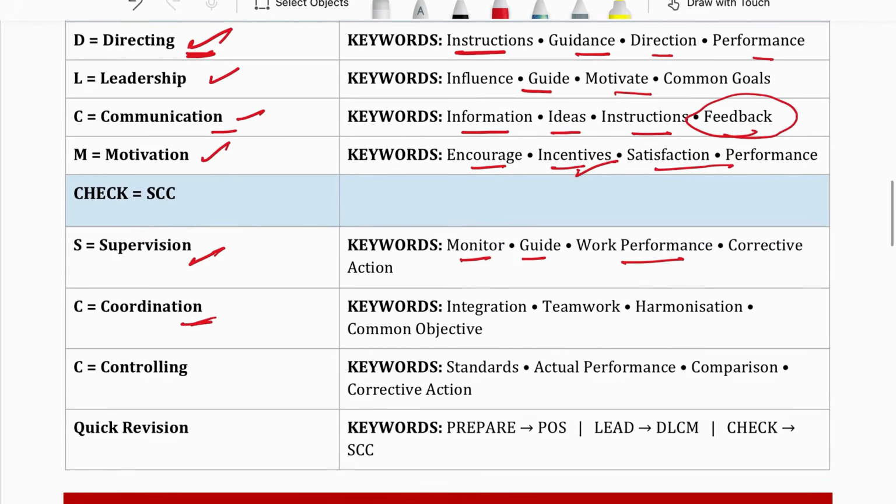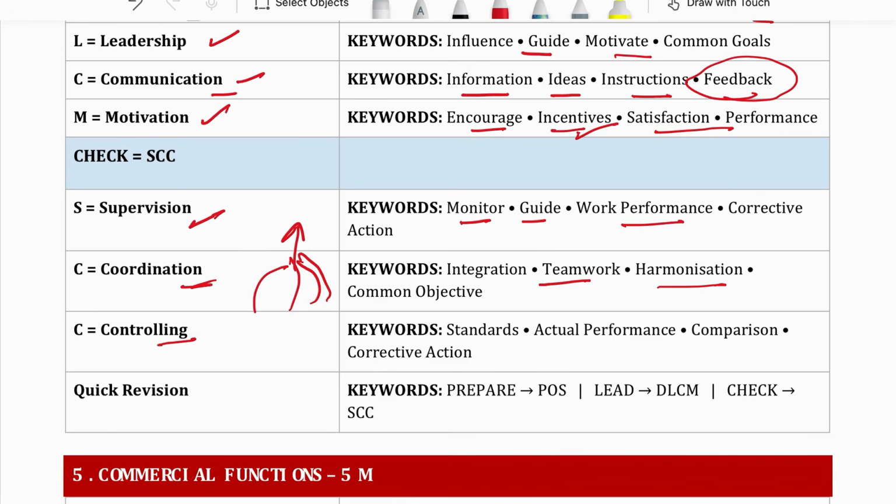Then coordination is very, very important in every organization. Rather, it is very important in these functions also. Coordination means all the persons should be moving in the same direction. Okay, so teamwork, harmonization, that is coordination.